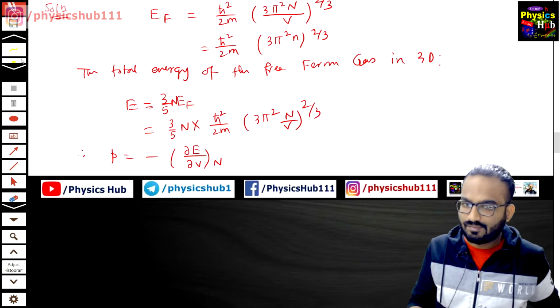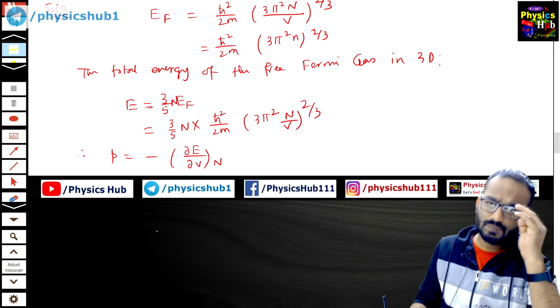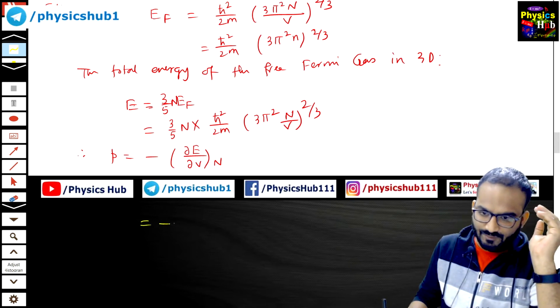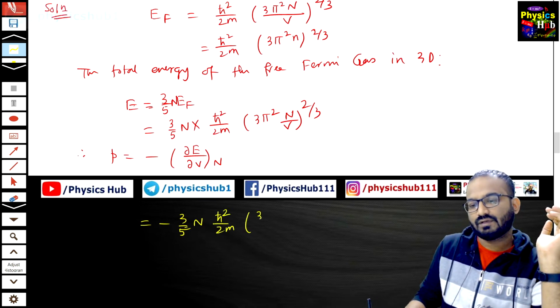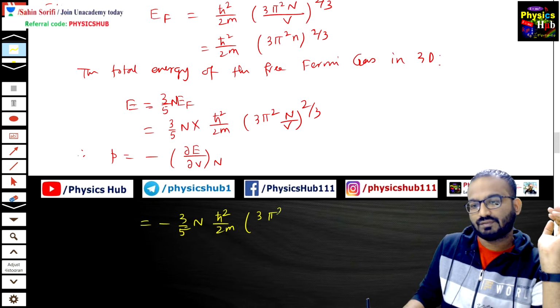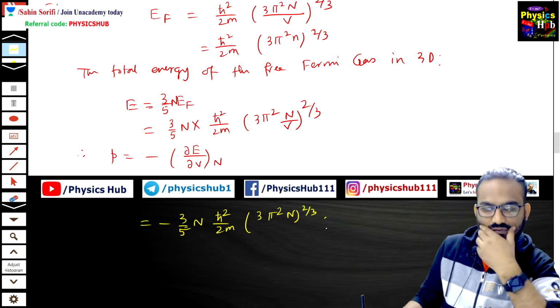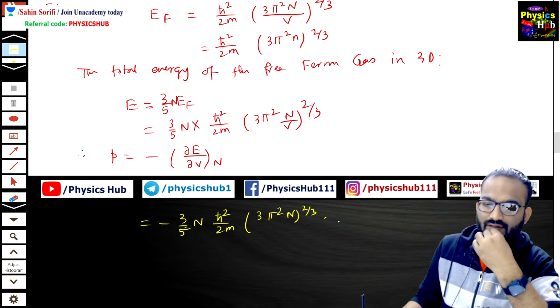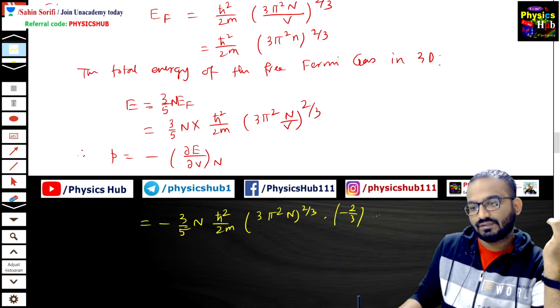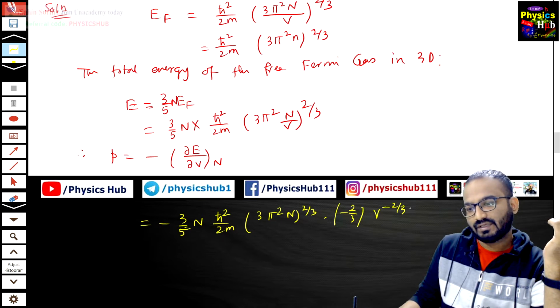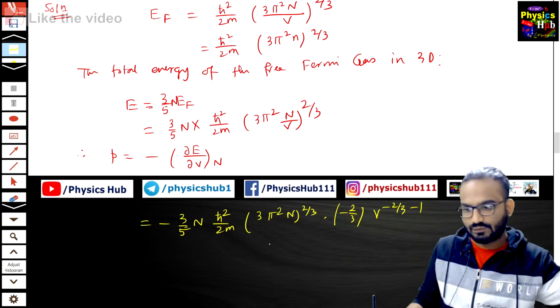So if you apply this formula, what do you get? This equals minus 3 by 5 N into ħ² by 2m, and whatever non-V term, 3π² N to the power 2 by 3, this much is remaining, and 1 by V to the power 2 by 3, so V to the power minus 2 by 3. So minus 2 by 3 V to the power minus 2 by 3 minus 1, so V to the power minus 5 by 3.